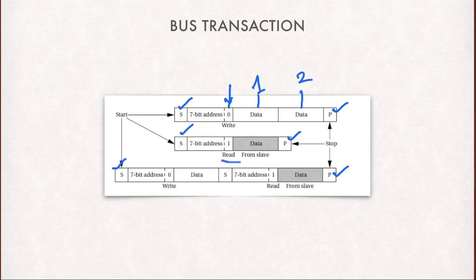In the second one, we read from a slave. A 1 means somebody is trying to read the data, so that's why it has a 1, and the value is being read here. The gray color indicates reading, and the white color indicates writing.